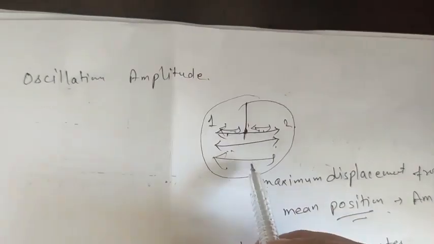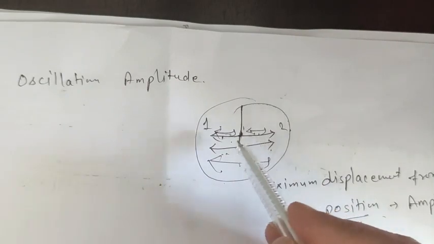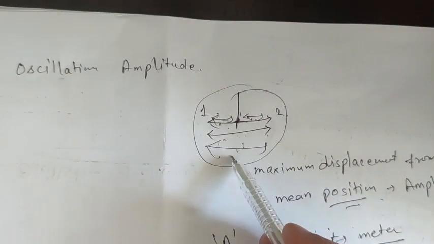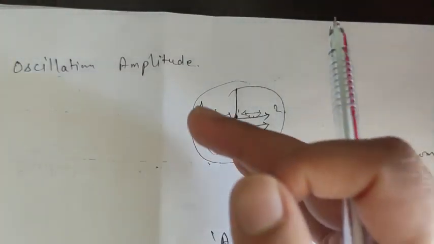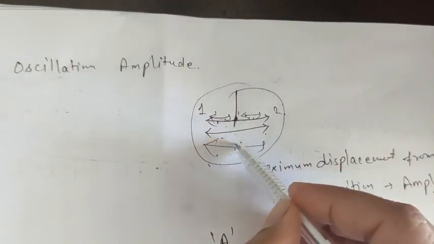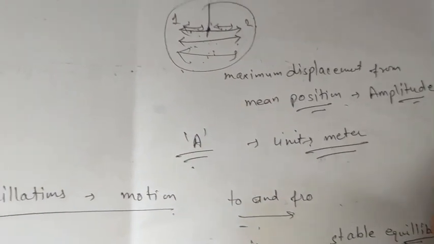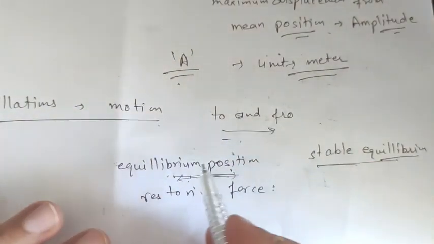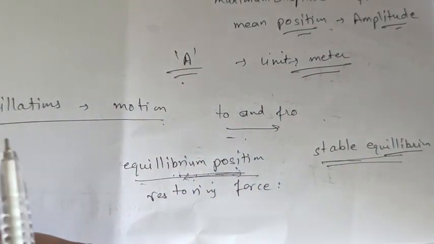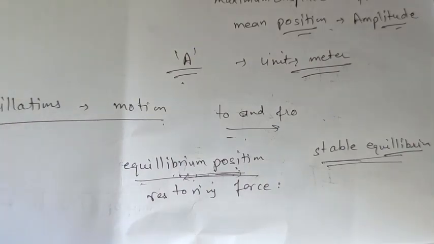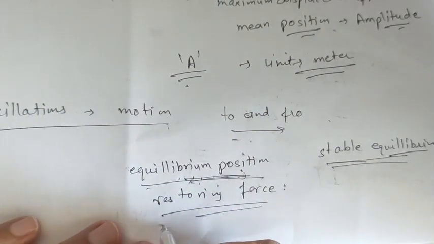There will always be force acting on it, like acceleration due to gravity, air forces, friction forces, and a lot of other forces which act on the swing or on all the objects present in the environment. So these are the basic terms we have to clarify in our mind, that there will be no ideal situation of equilibrium position. And restoring force, we will discuss later.